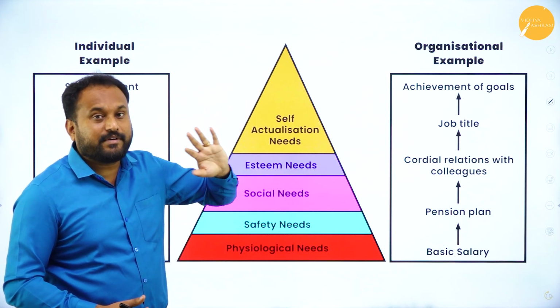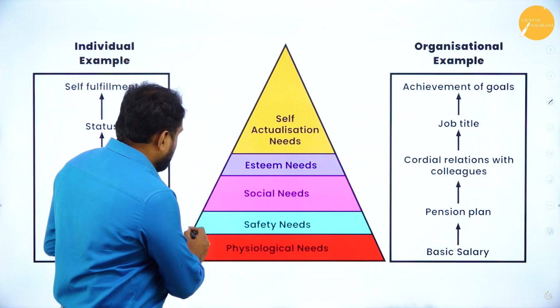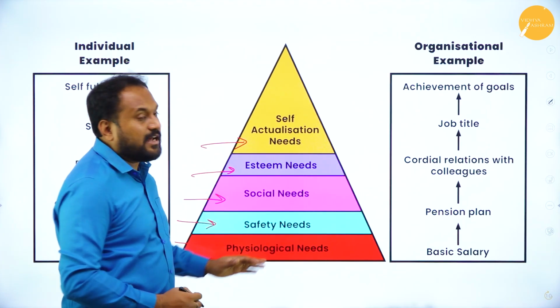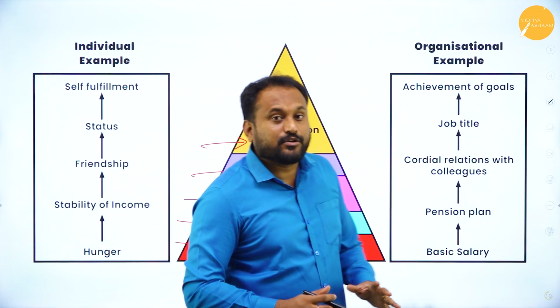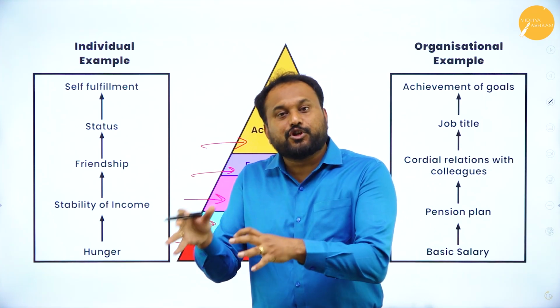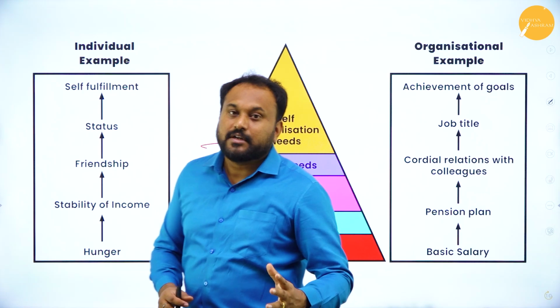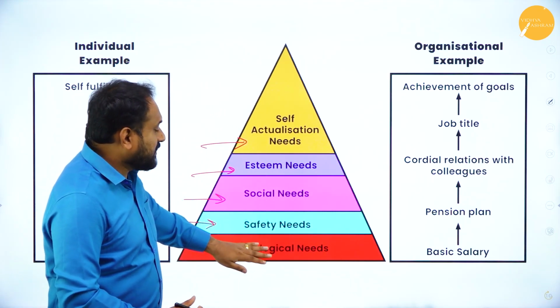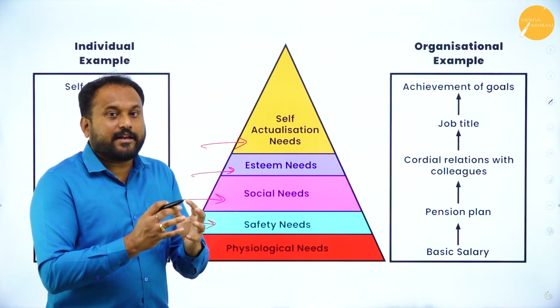Now Maslow theory always starts from the base. So here the first one, second one, third, fourth, and the fifth. So there are 5 tiers. The first one, why people usually work, is to satisfy their physiological needs, a need which is the basic of the basic. It's like roti, kapda, makan. It is like food, water, shelter. So here the physiological needs. People work only to get that on a regular basis, right?